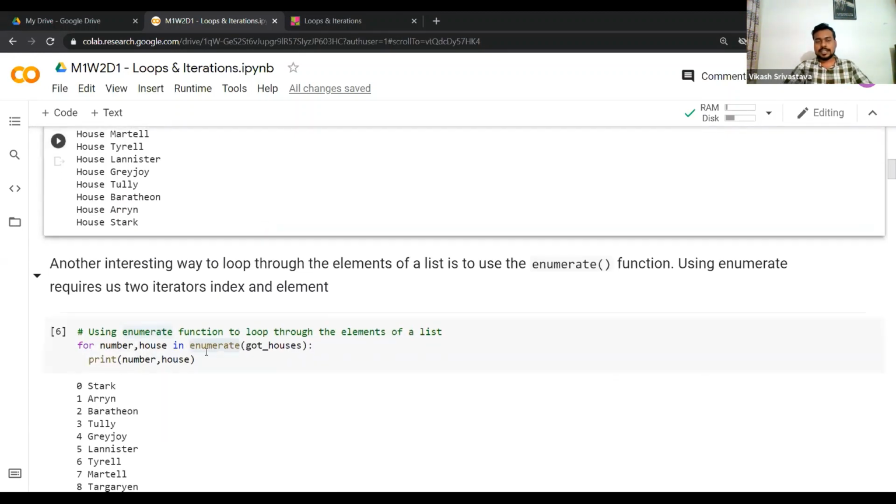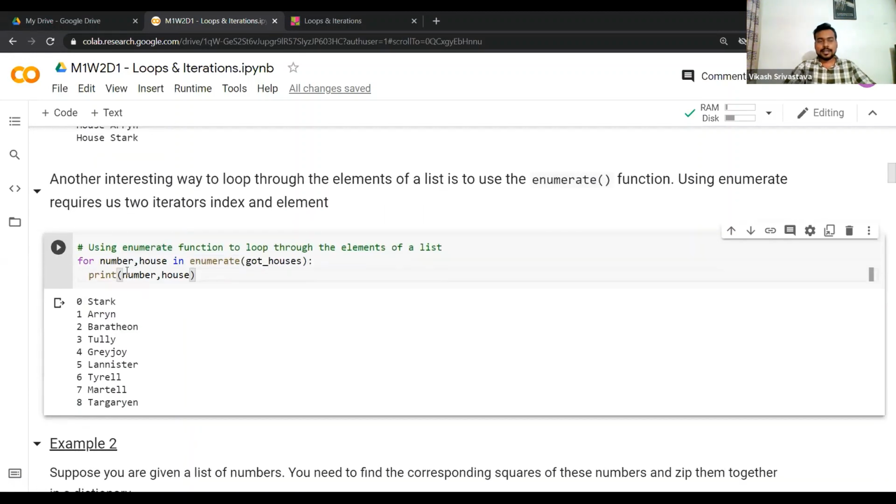But when we're using the enumerate function, each element is denoted by the index of that element, which denotes essentially the position or location of that element in a list, and then that element has a value associated with it, right? So when we're using the enumerate function, we have two sets of information about a particular element which we are iterating over.